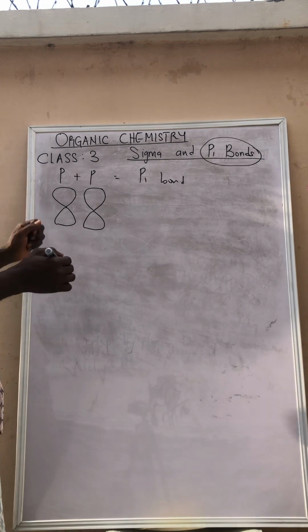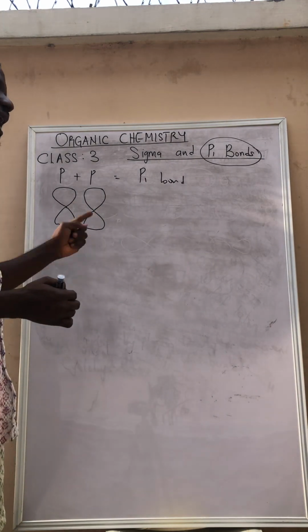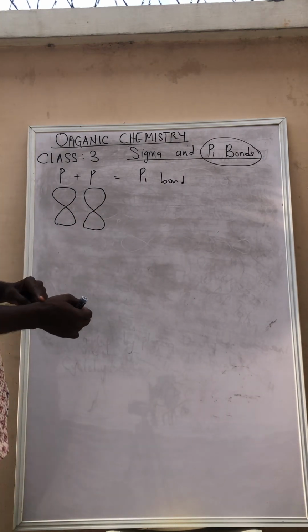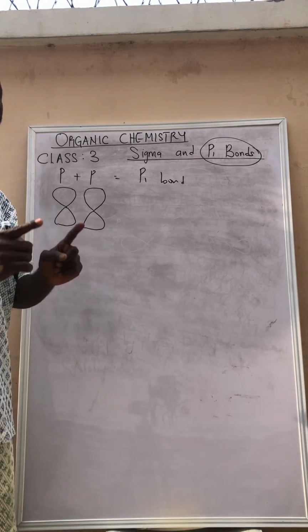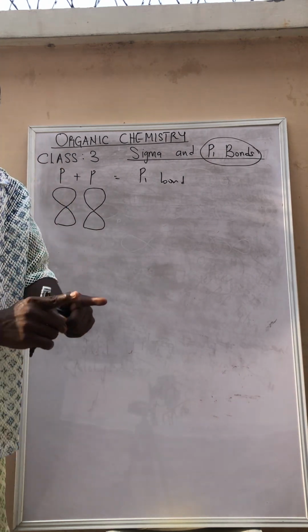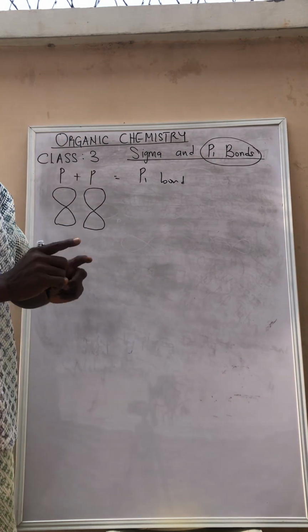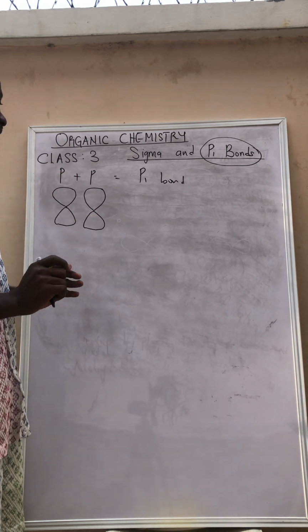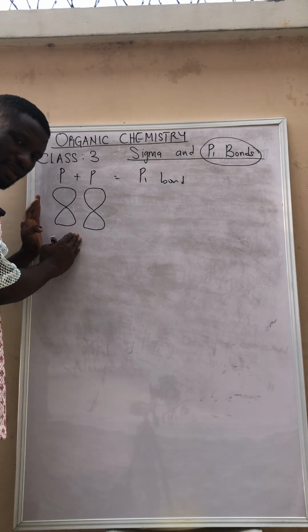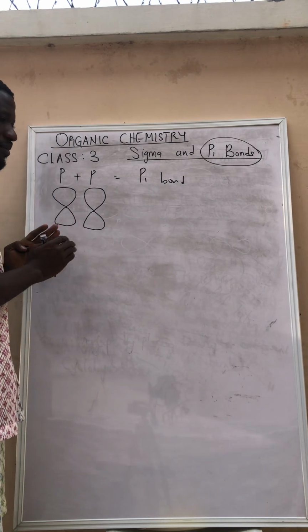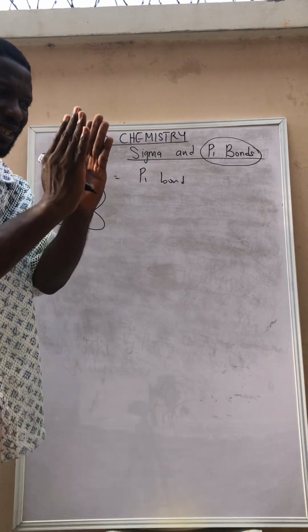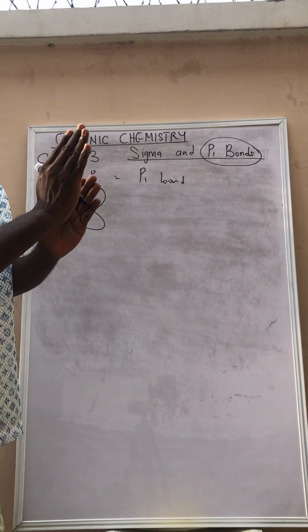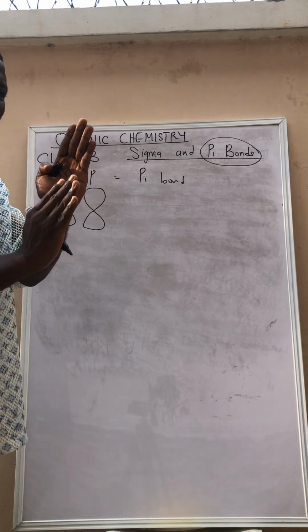Now, in a sigma bond, they are placed end to end. But in this one, they are placed side by side. This is the normal diagram here. You can also say they are placed vertically, side by side. They are placed parallel, side by side.